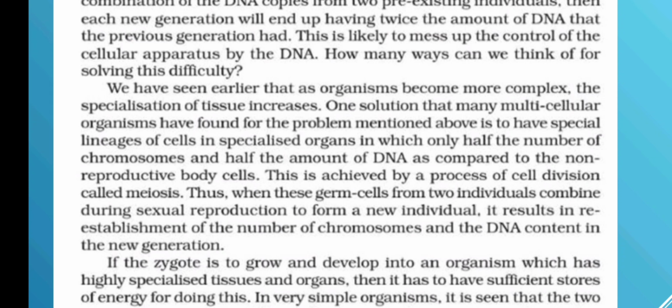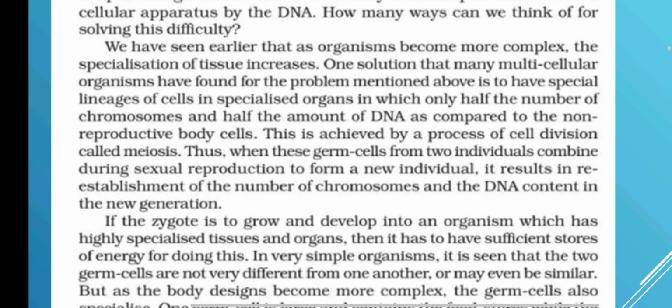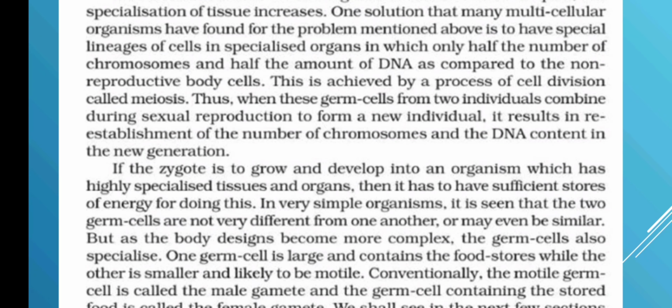So this is achieved by the process of cell division called meiosis. Meiosis is also called the reductional division of the cells. Thus when these germ cells from two individuals combine during sexual reproduction to form a new individual, it results in re-establishment of the number of chromosomes and the DNA content in the new generation.